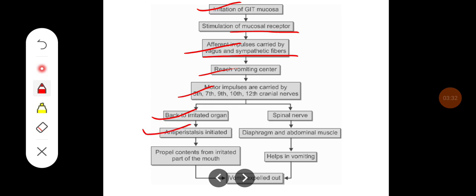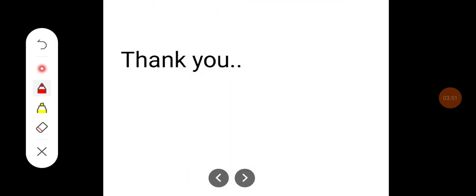They initiate antiperistalsis and propel the content from the irritated part to the mouth. Then some of the efferents go to the spinal nerves, and the diaphragm and abdominal muscles are stimulated, which help in vomiting, and vomitus is expelled out.